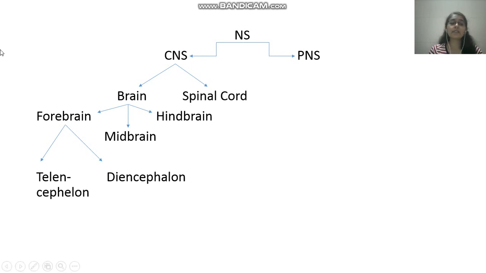The brain is further divided into forebrain, midbrain, hindbrain, also known as prosencephalon, the forebrain, mesencephalon, the midbrain, and rhombencephalon, the hindbrain. Forebrain is further divided into telencephalon and diencephalon. We'll see further what all these are consisted of once we see the development of the brain.